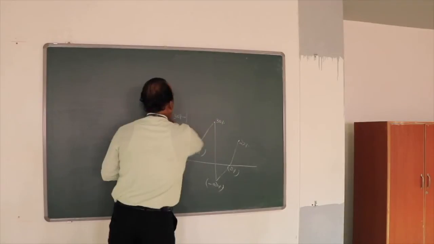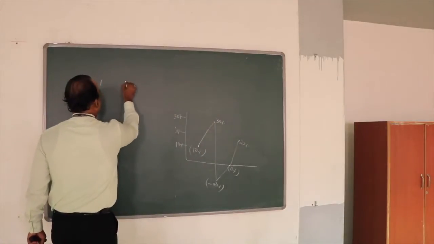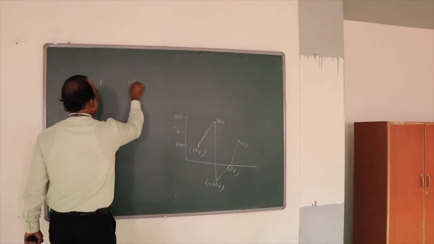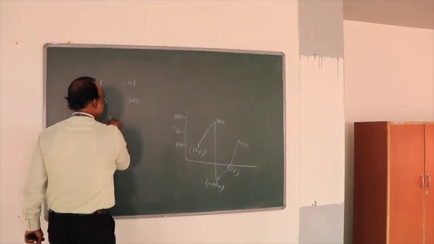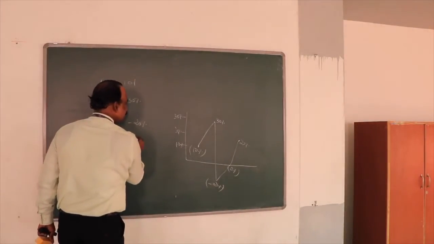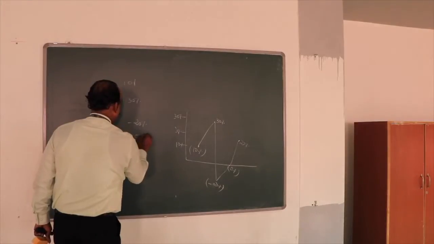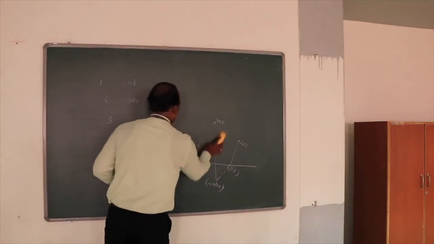First year is 10, second year 30, third year minus 20, fourth year 0, fifth year 20. Now how do you get the geometric mean?